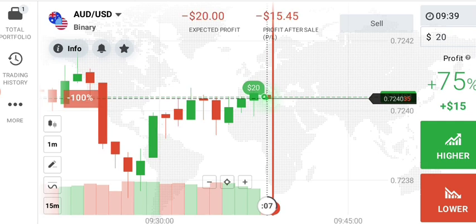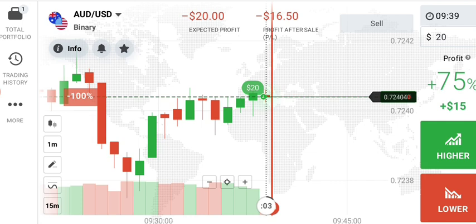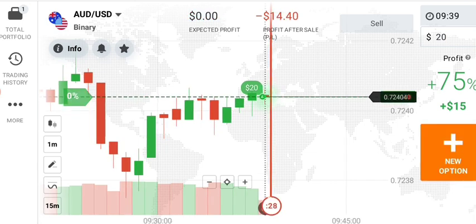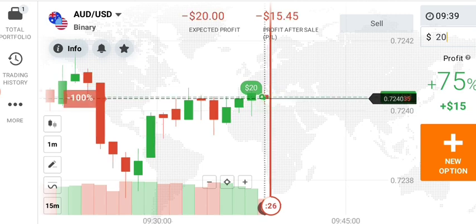Okay, again I am placing here a higher option, and I am sure about this candle. It will definitely close on my entry point or above my entry point. It never closes below my entry point. So let's see what happened here.